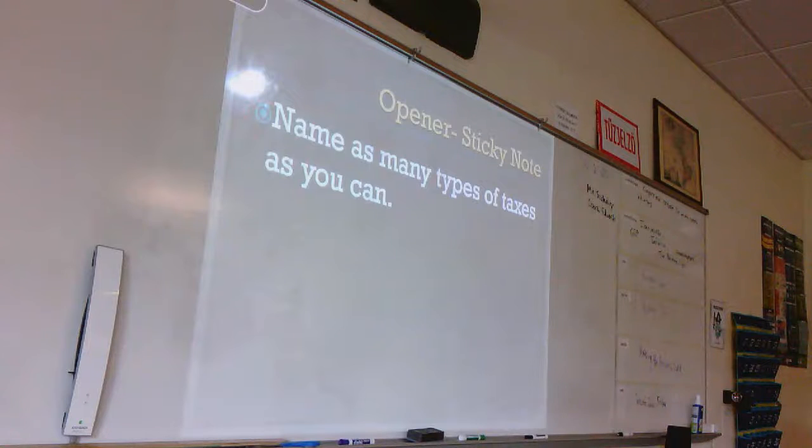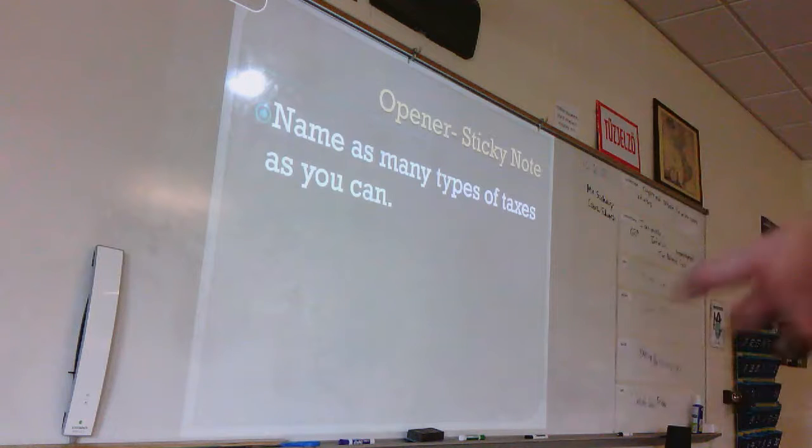So in Glenn County, we have two different types of sales tax. We have a SPLOST, which is a special purpose local option sales tax. That goes towards bridges and roads and things like that. And then we have an eSPLOST. So if you're going to vote in this election this November, on that ballot, you're going to see an educational SPLOST. And again, it's an optional sales tax. The citizens of Glenn County essentially vote in favor or against this. And on there, it'll say exactly what it's for.